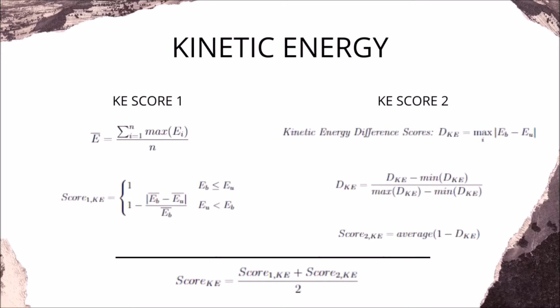For kinetic energy, we calculate two scores and then take the average of these two scores to generate one single score for kinetic energy, because single scores for kinetic energy weren't giving good results. A combination of both works best on the entire dataset. As opposed to other research which uses kinetic energies extracted from all the key points, we only use 4 key points to extract the kinetic energies: left wrist, left elbow, and right elbow.